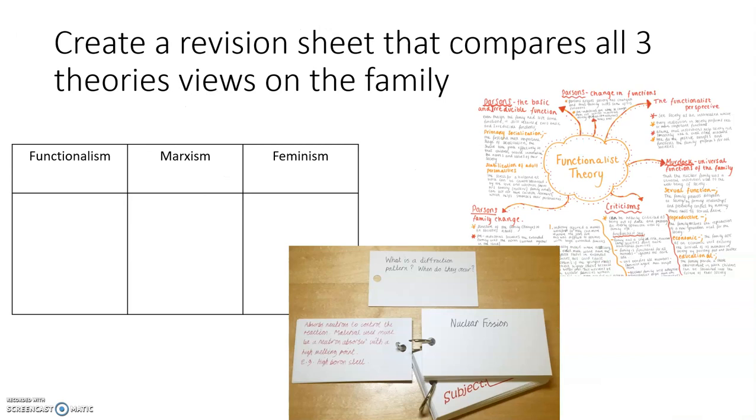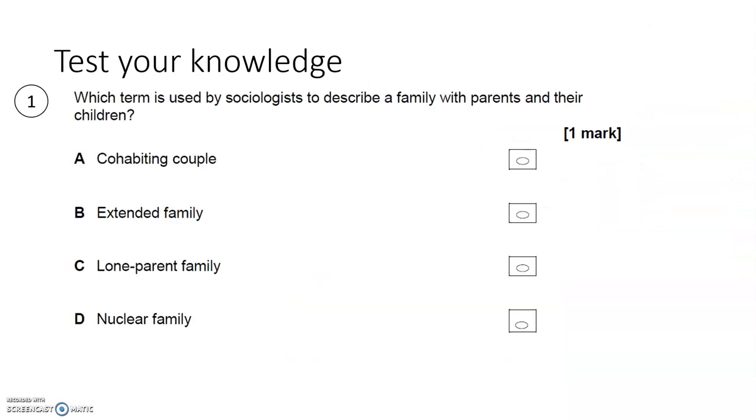So, what I would like, and I think would be quite a nice activity to have a go at if you haven't already, is to create a revision sheet that looks at the three main views on the family. So what functionalists think about the family, what Marxists think about the family, and what feminists think about the family, in terms of what is the function of the family, what is the point of the family. So I would like you to have a go at that if you haven't already.